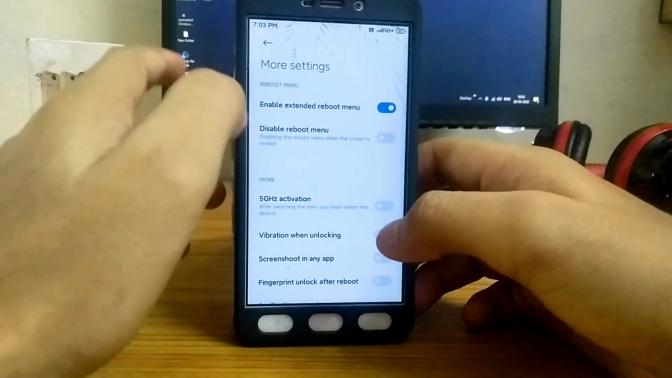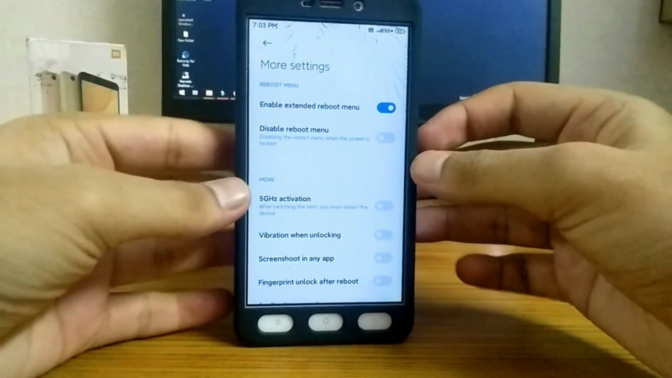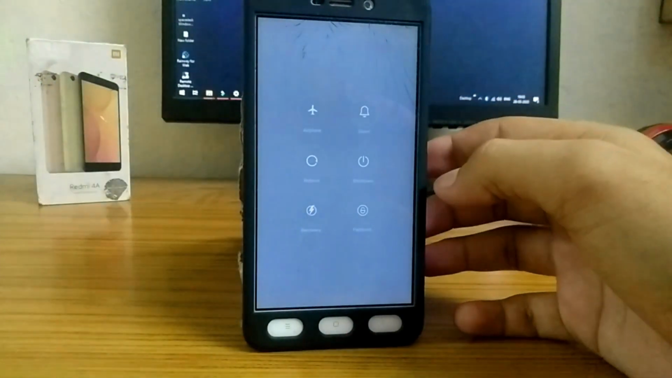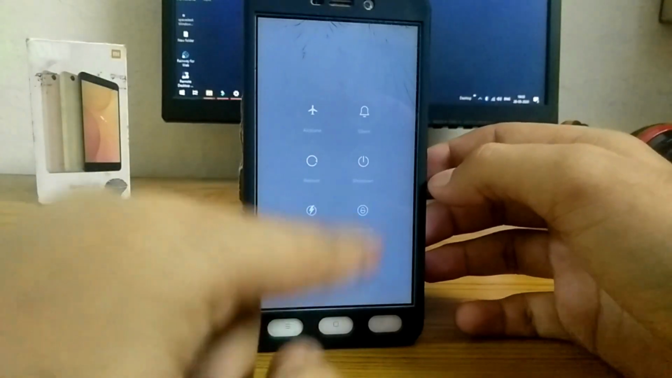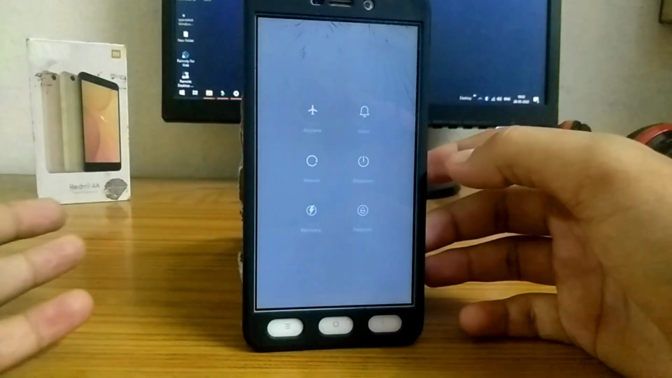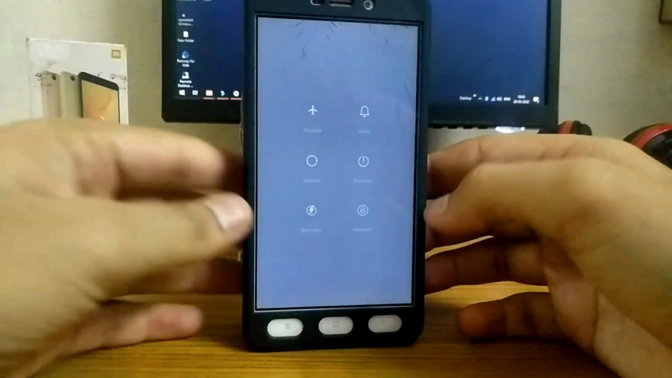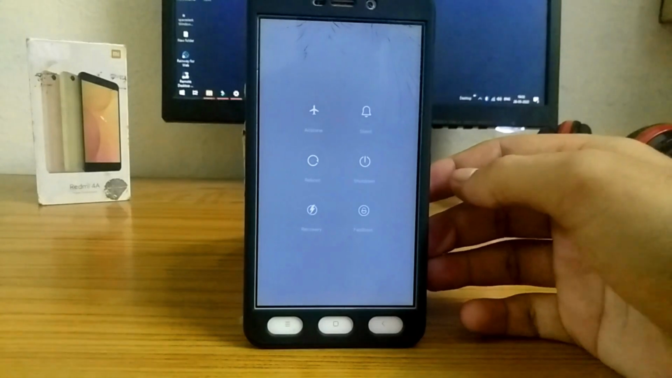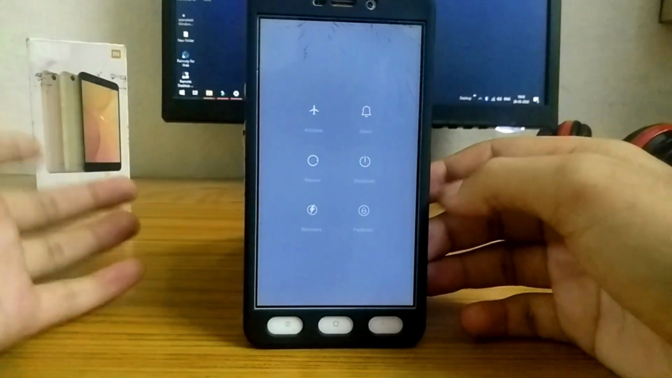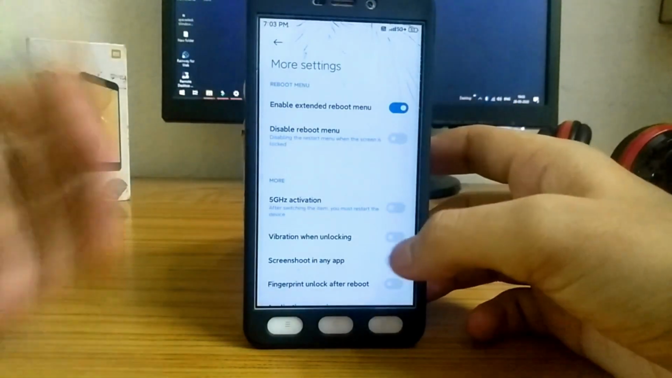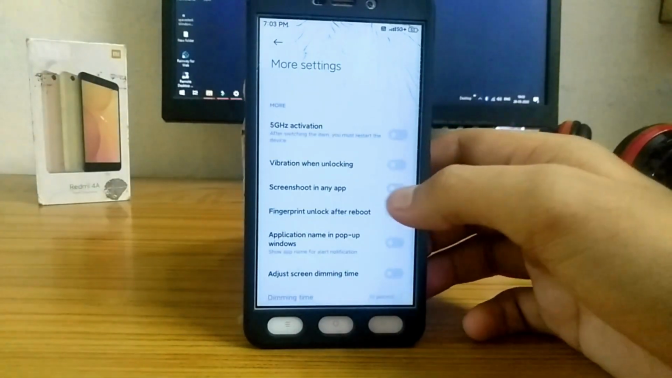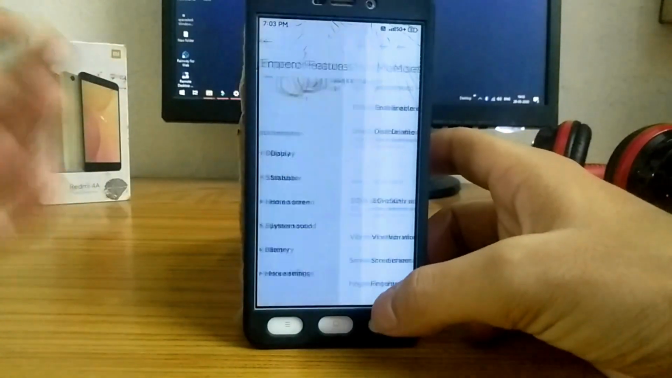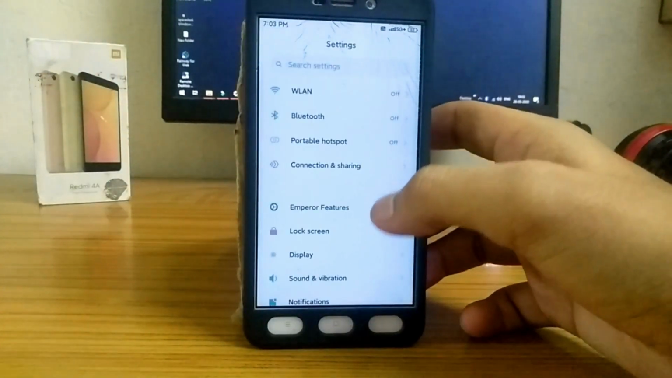And in more, you get enable extended reboot menu. What this enables is two more options: reboot to recovery or reboot to fastboot mode. That's a pretty nice thing to have, because every time you have to turn your phone off and then turn it on to get into recovery, you could just select this option and get into recovery, which is a very handy feature in my opinion. And here are some more options that you could change. I'm not gonna explain every option.